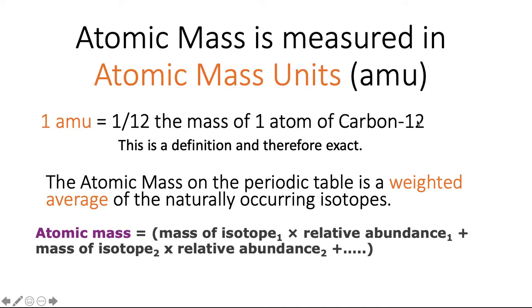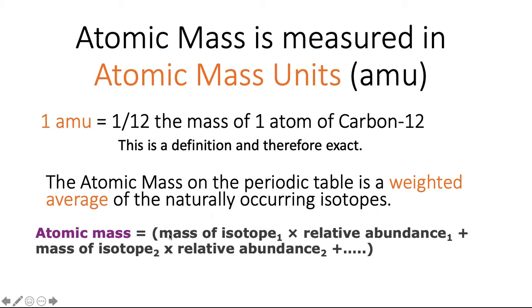However, it's not just an addition, it's a weighted average. The isotope that has the largest abundance will have a larger weight, will contribute more, if you will, than the one that has trace amounts. This is the formula that we use to calculate the atomic mass of every element.